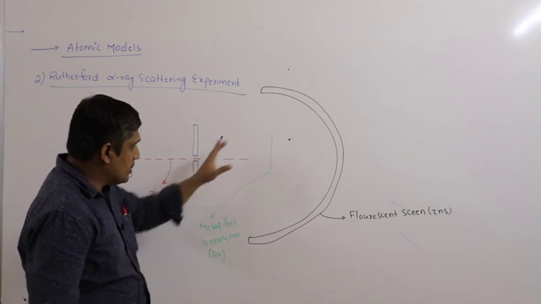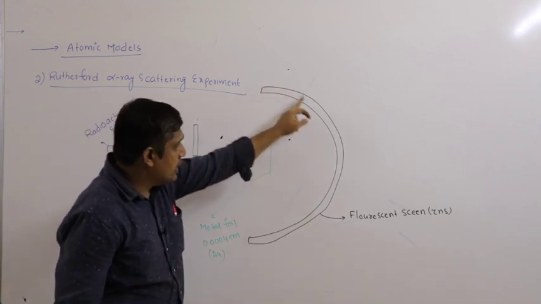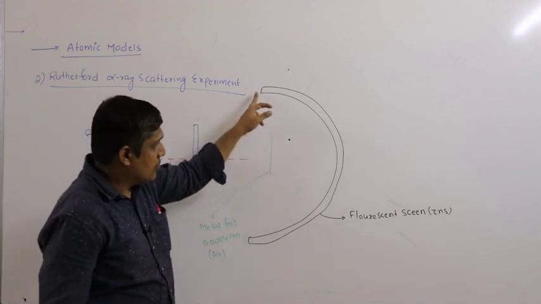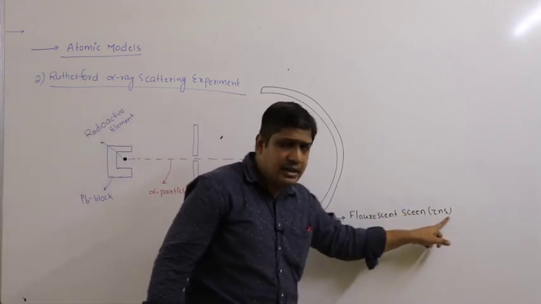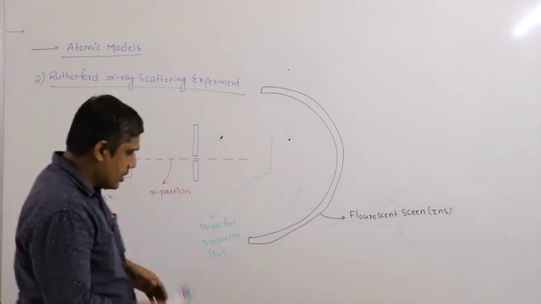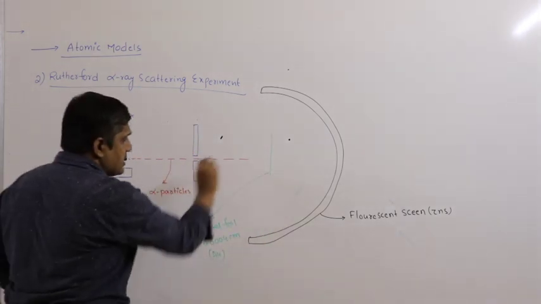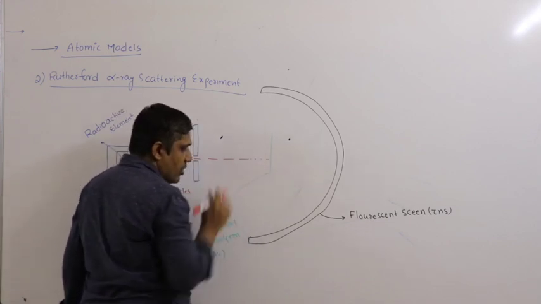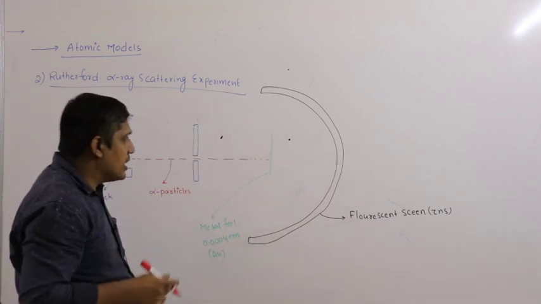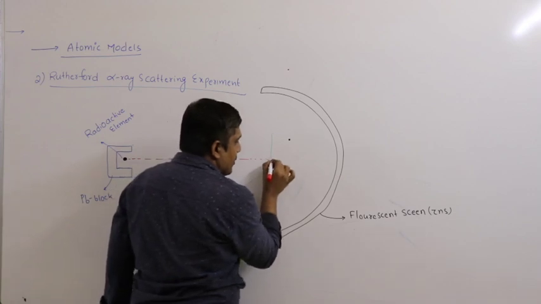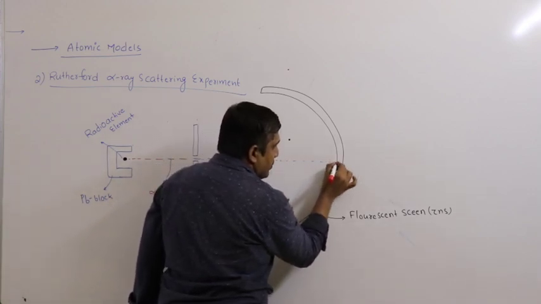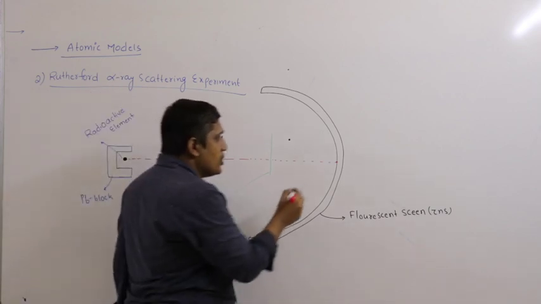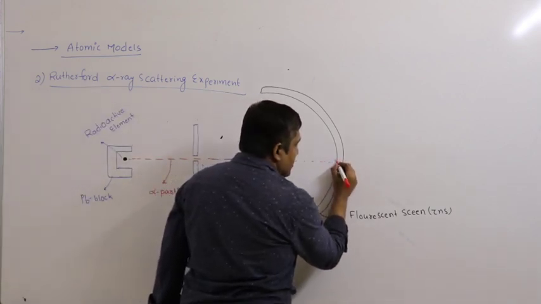This gold foil is surrounded by a fluorescent screen coated with zinc sulfide. When these alpha particles fall on this metal foil, they can penetrate, and when they strike the fluorescent screen, they produce scintillation.